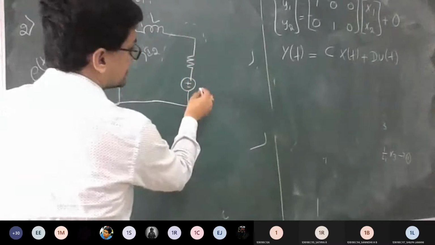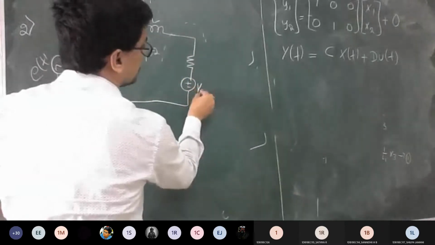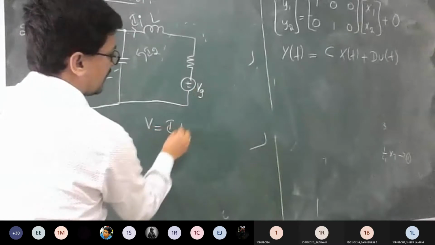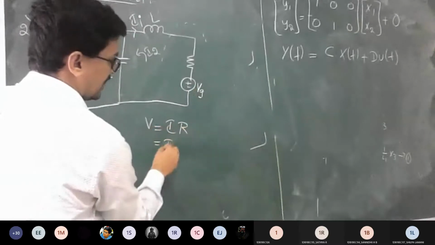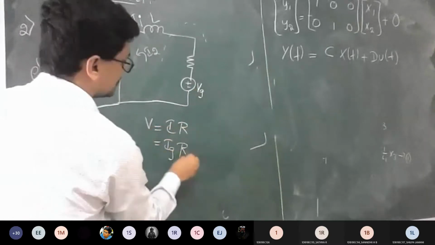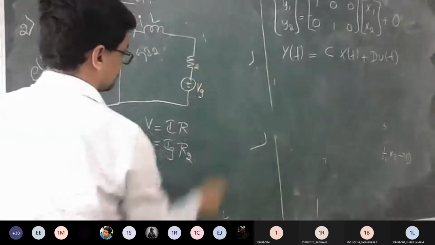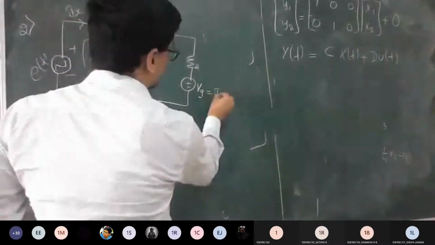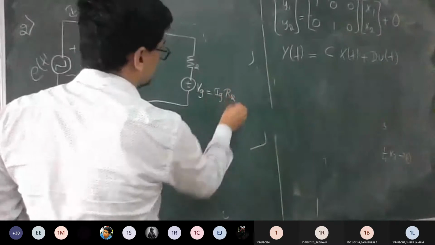Now it was Ig, now it is going to become Vg. V equals I into R, where I is Ig and R is R2. So you can take this as some voltage Vg, nothing but Ig into R2.